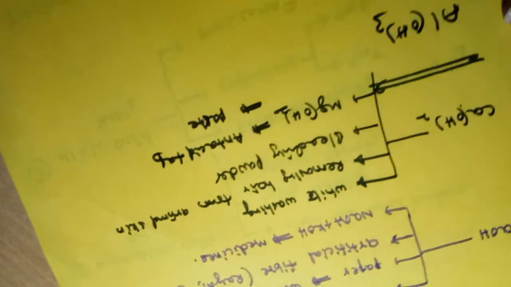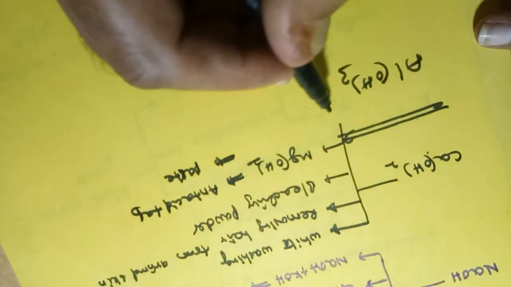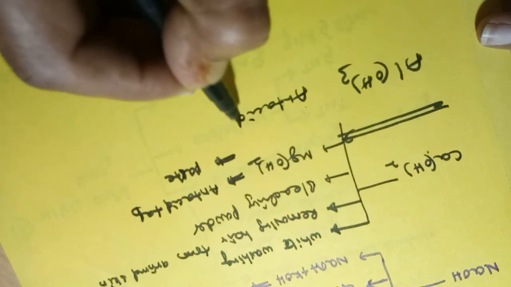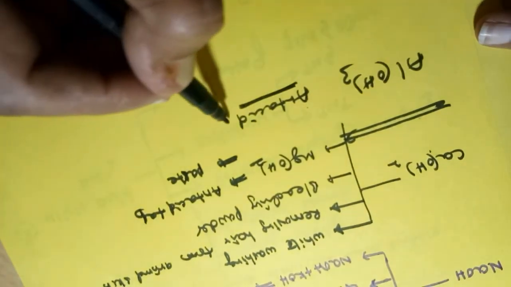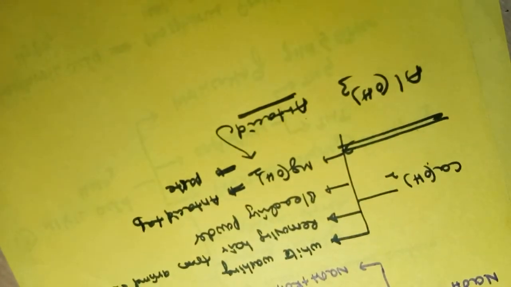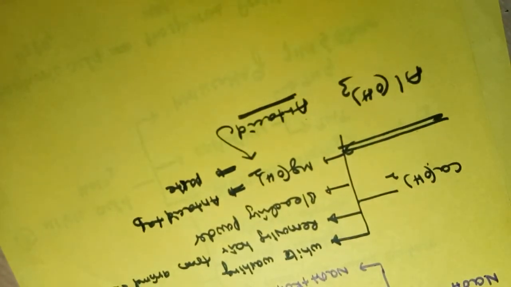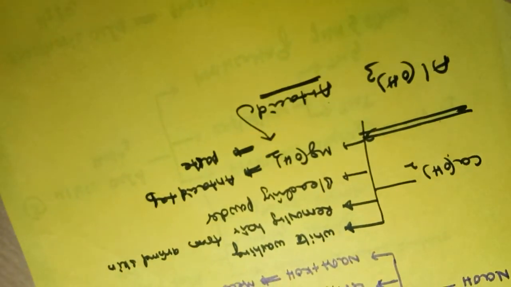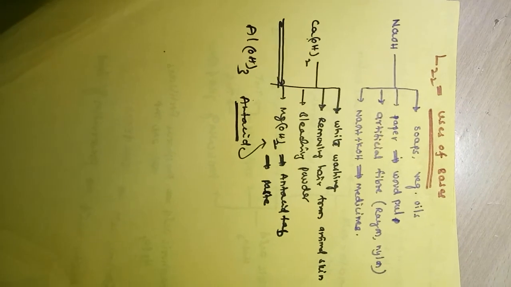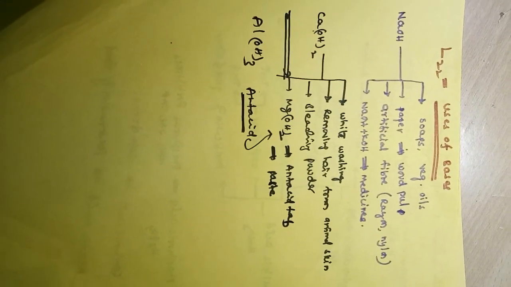One more chemical, aluminum hydroxide. This aluminum hydroxide is used as an antacid. But in our 10th standard, milk of magnesia is used as an antacid tablet. So these are the uses of bases. This is the concept related to uses of acids and uses of bases.